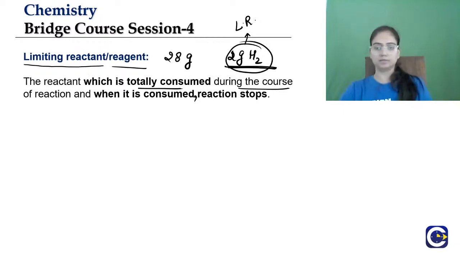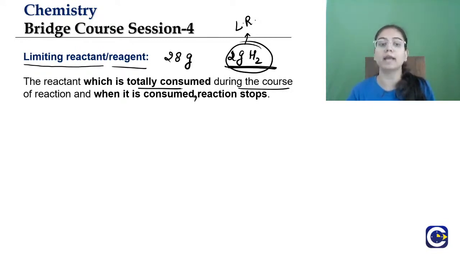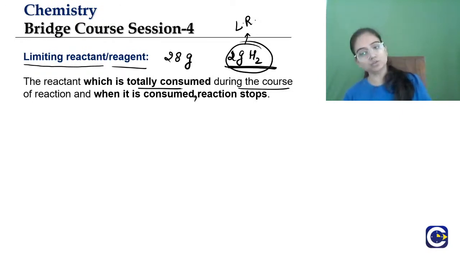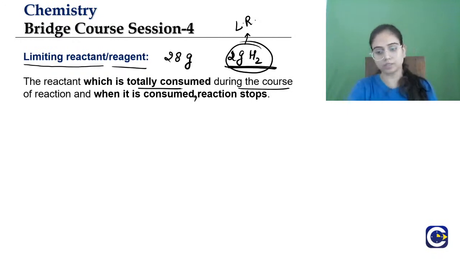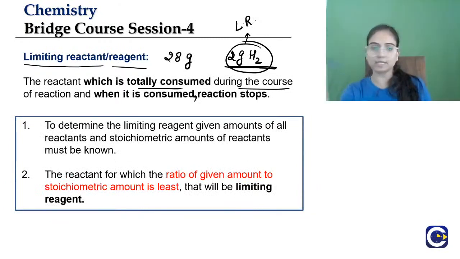So I hope that is clear, right students? So what is limiting reagent? The reactant which is totally consumed during the course of reaction, and when it is consumed, reaction will stop, because of the absence of enough amount of reactant. So the reactant which is not in enough quantity, that will be the limiting reactant or limiting reagent. Clear students? Clear or not? Quickly tell me in the chat section because we have a lot of important discussion to make.